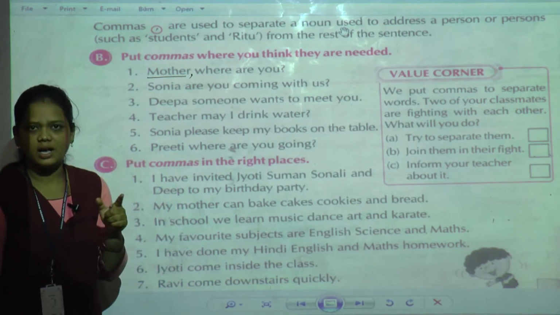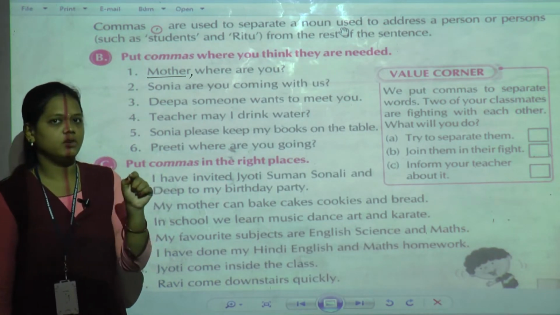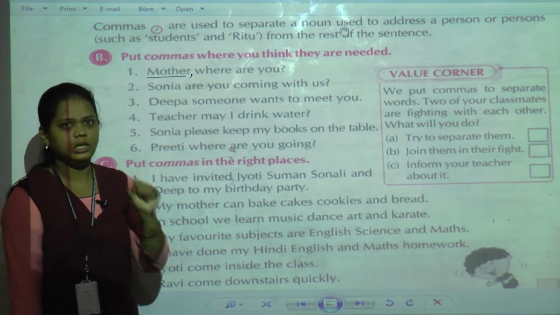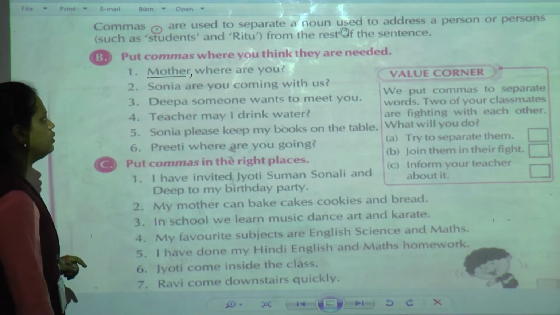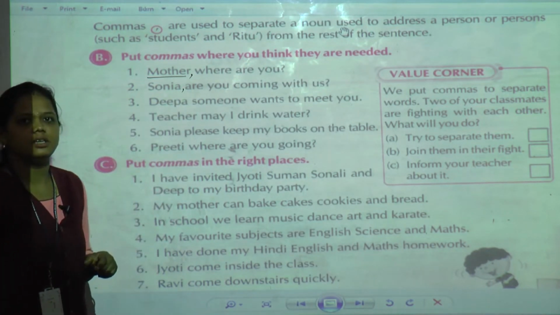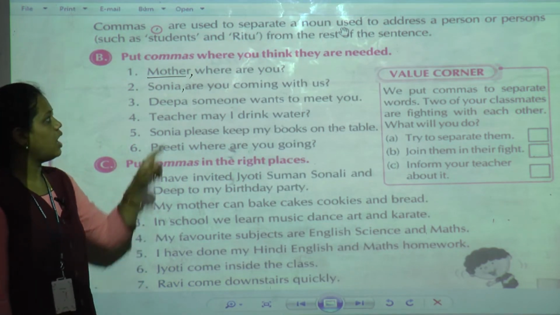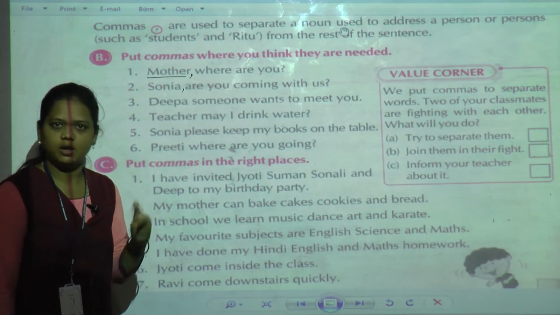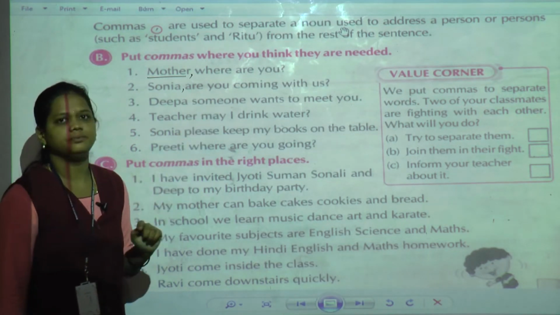Now whenever you are going to ask a question, or whenever you are going to pronounce the name of a person, or read a noun, you have to give a little bit of a pause. Here you can see Sonia, the name of a girl. So what do we have to give? We have to give a comma after Sonia. The sentence is pronounced like this: Sonia, are you coming with us? See, the tune of the pronunciation also changes. Sonia, are you coming with us?